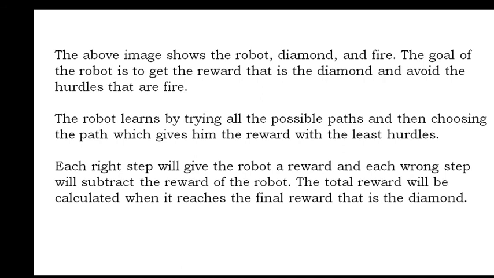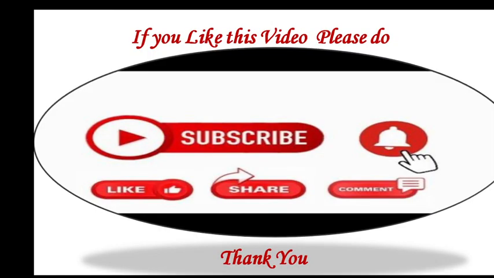with the least hurdles. Each right step will give the robot a reward and each wrong step will subtract the reward of the robot. The total reward will be calculated when it reaches the final reward, that is the diamond. This is all about reinforcement learning. Reinforcement learning is used in artificial intelligence.